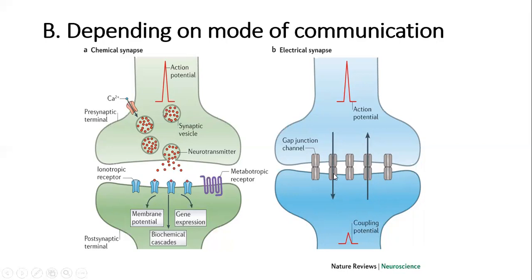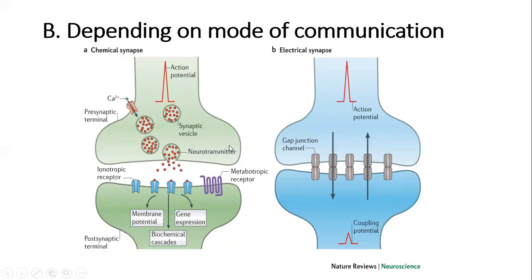These communication sites allow the flow of ionic current from one cell to the other with a minimum of delay. This type of communication allows the syncytial activity of the cells, and it can be bidirectional.